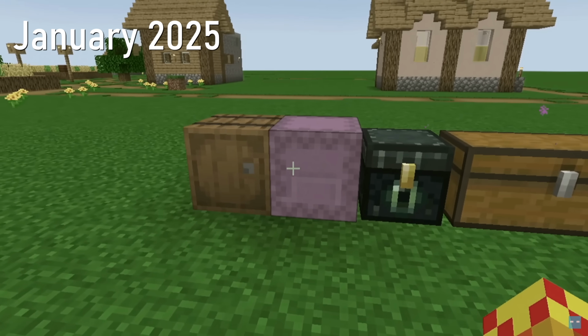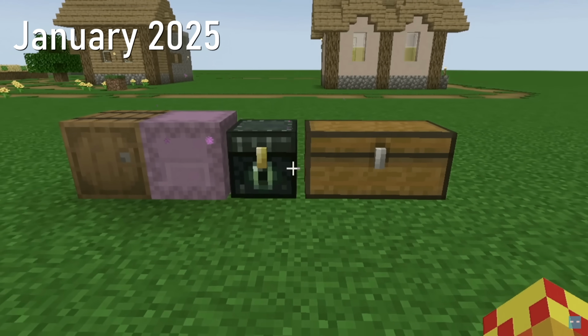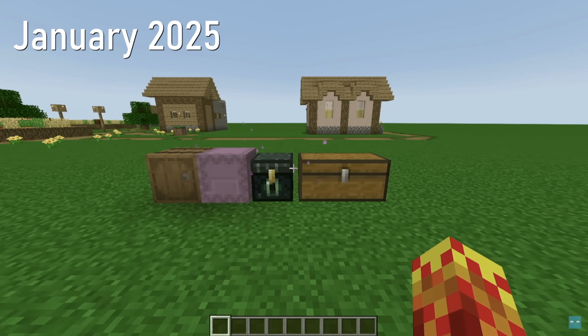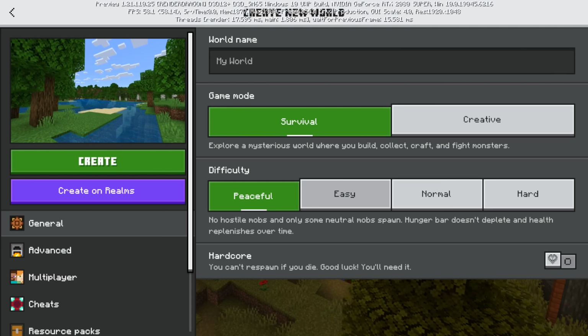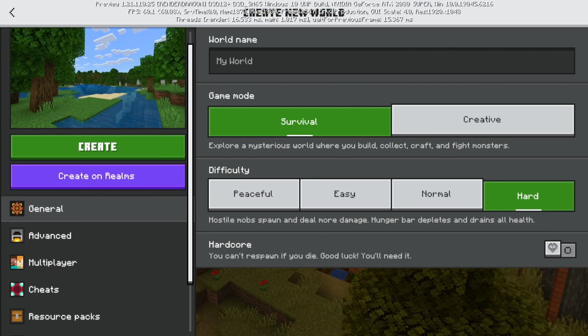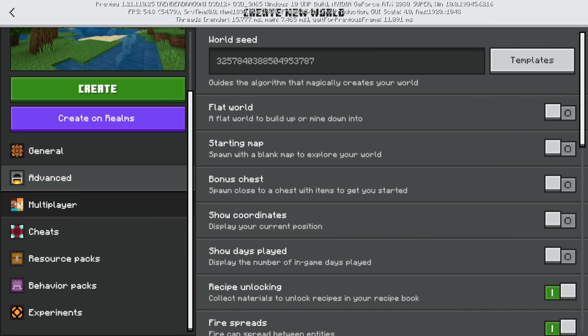So I'm going to move over to Bedrock Edition, or the preview edition of Minecraft. This is something that I alluded to about 7 or 8 months ago, at the start of the year. And that is to do with OreUI and what the transition is for Minecraft in Bedrock Edition exclusively. I don't think this is going to come to Java Edition, although you never know these things.